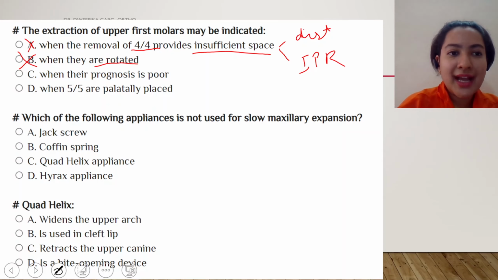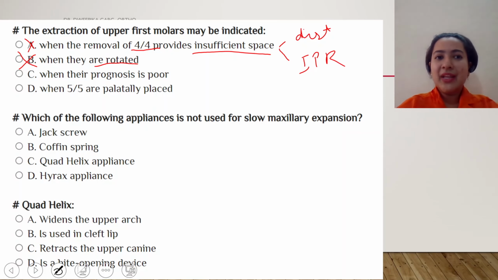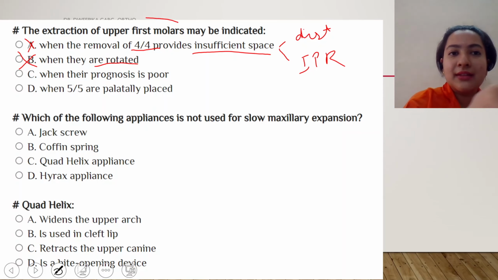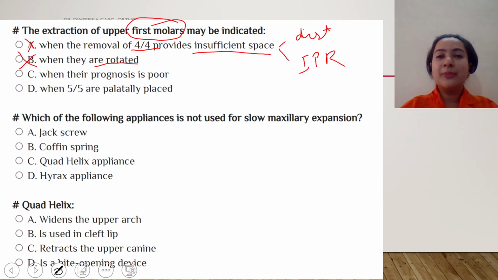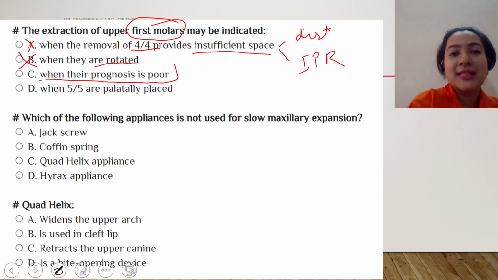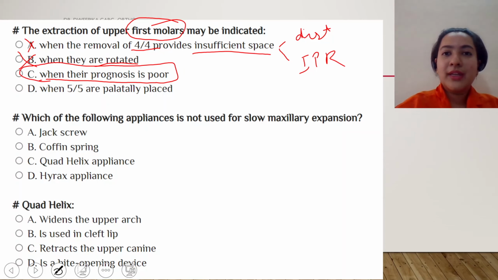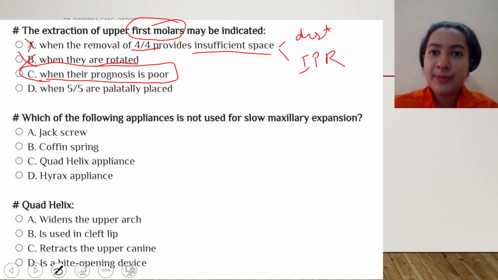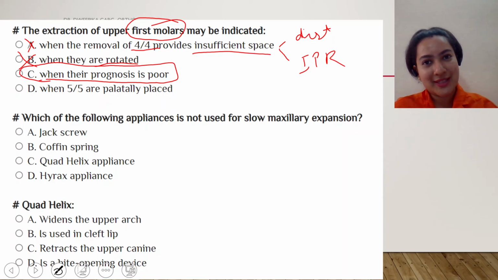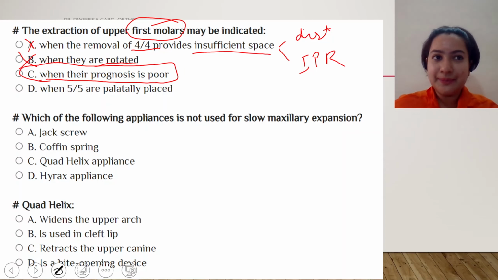The next option which we have is when 5-5 are palatally placed. If 5-5 is palatally placed, why do we need to extract the first molar? We can always bring it into the occlusion. And if the space is insufficient or something, we never consider extracting the upper first molars. They are the permanent tooth which have such an important role in mastication. So they are only extracted if their prognosis is poor. So the absolute indication of extraction of upper first molar is when they have poor prognosis. So the correct option is answer C.